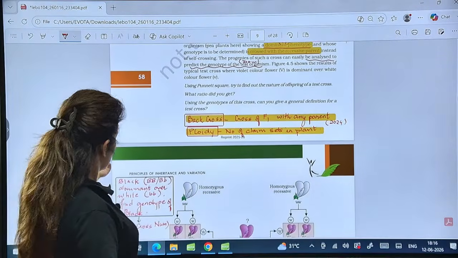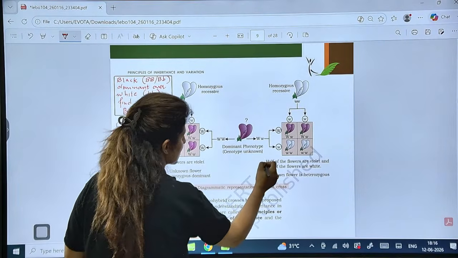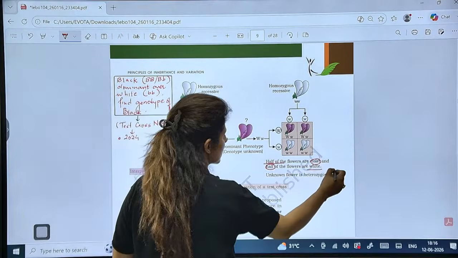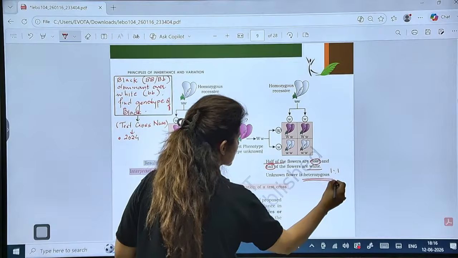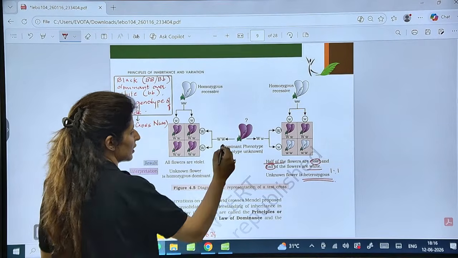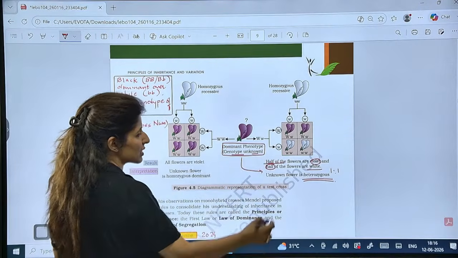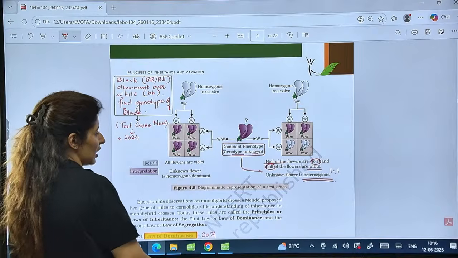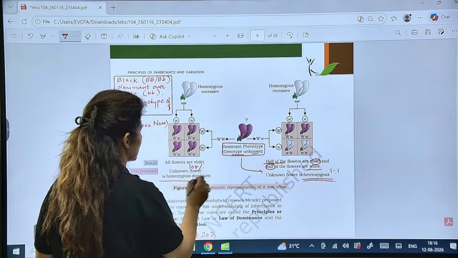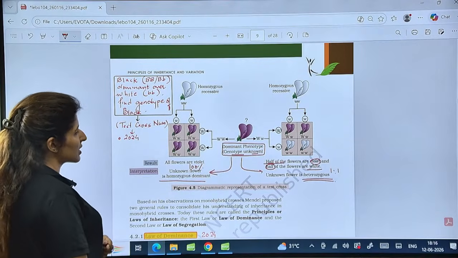In a typical test cross, if the ratio is 1:1, that means half dominant trait, half recessive trait, it means the organism was heterozygous, right? The dominant phenotype with unknown genotype was heterozygous if the ratio is 1:1 or 50%. If all the individuals, 100%, show the dominant trait, it means the organism was homozygous dominant. Is that clear?